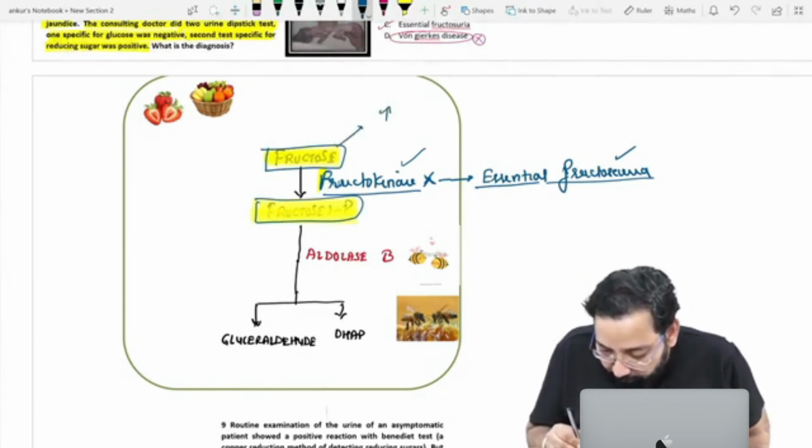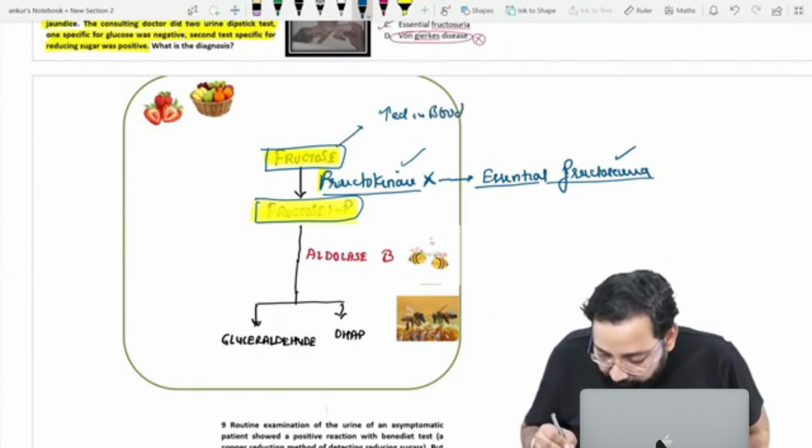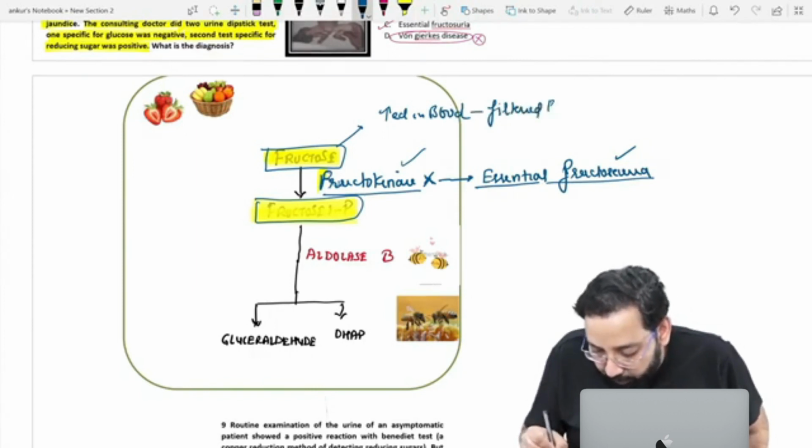Fructose will increase in blood but will be filtered by glomeruli.